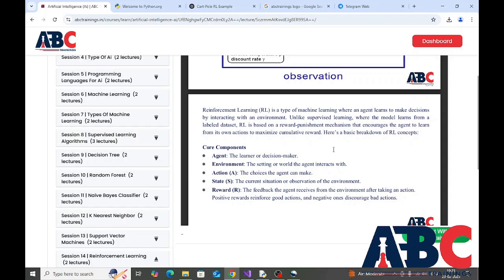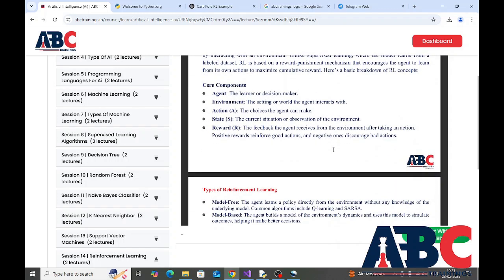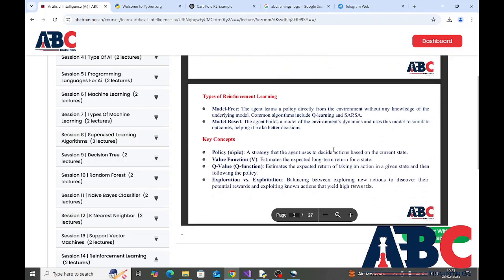Here's a breakdown of RL concepts. Core components: first is agent, the learner or decision maker; second is environment, the setting or world the agent interacts with; third is action, the choices the agent can make; fourth is state, the current situation or observation of the environment; fifth is reward, the feedback that the agent receives from the environment after taking an action. Positive rewards reinforce good actions and negative ones discourage bad actions.